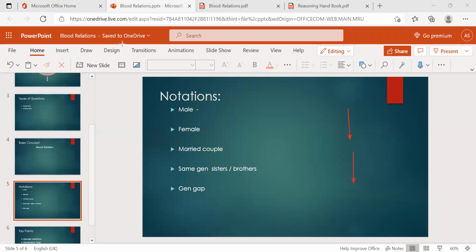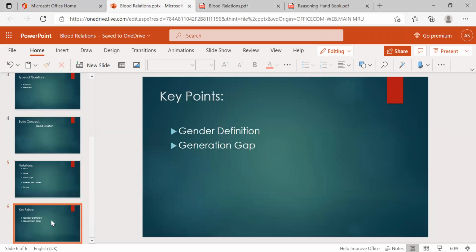And then key points. Gender definition is nothing but: don't judge a gender by seeing the name. It may be considered male or female, but only if you surely know that it is female or male, then you consider the gender.